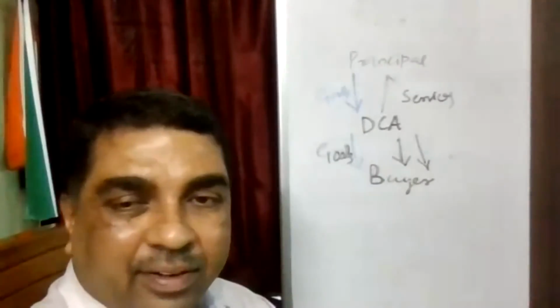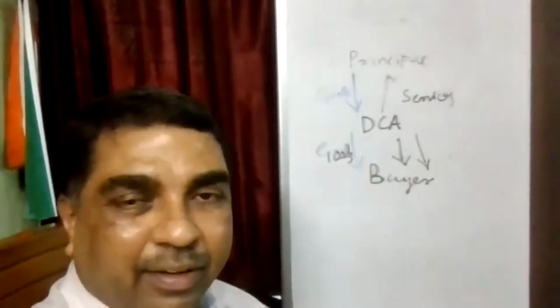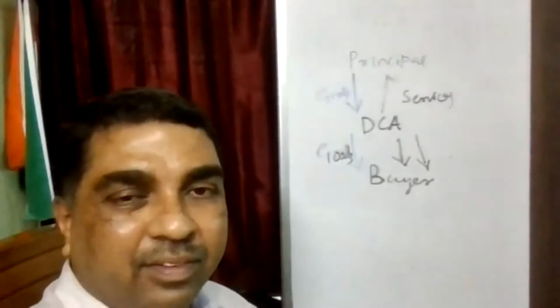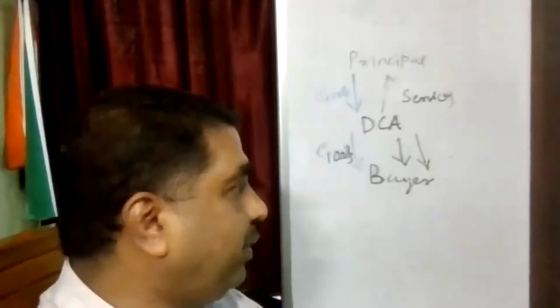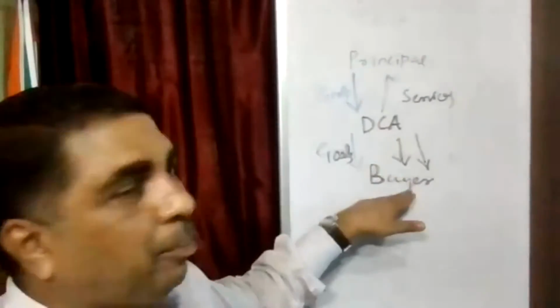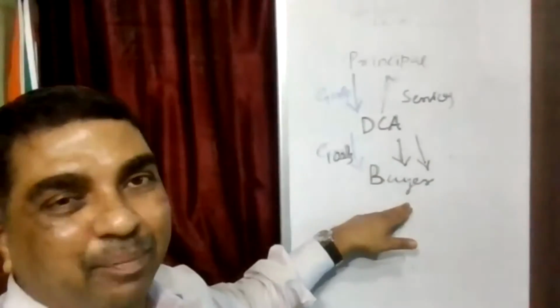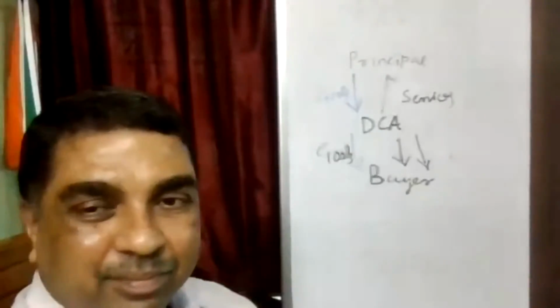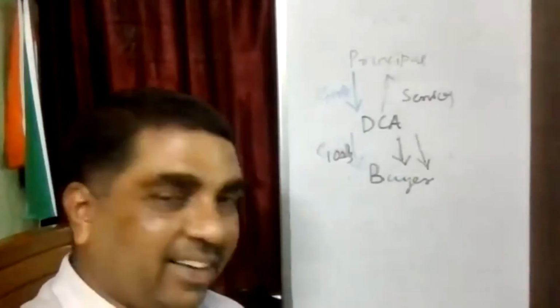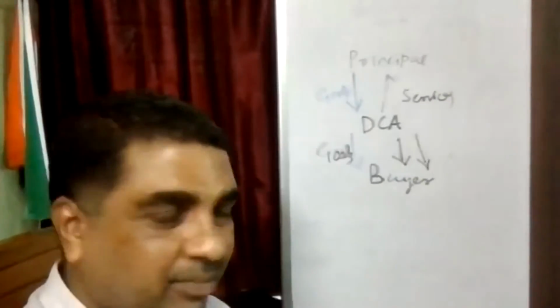Okay. Right. Are you getting me? Yeah, I understood. First, you will be collecting on that one. But that part I could confuse. So that is one. Or what it can do, it can give a loan to the buyer, and the buyer will be paying money to the principal. These are the two common ways in which the del credere agent helps both buyer and seller.